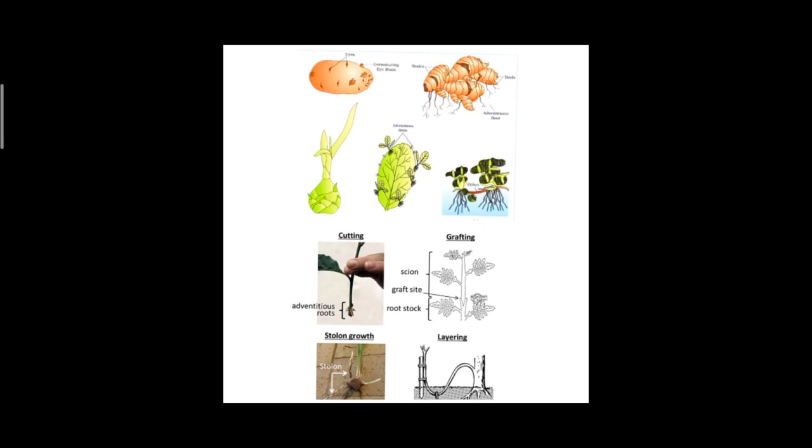There are two types of vegetative propagation. The first one is natural vegetative propagation and the second one is the artificial method of vegetative propagation. In natural vegetative propagation, the plant performs the reproduction method naturally. But in the second type, artificial reproduction, the plant is unable to do it naturally, so another organism helps with the method. For example, cutting the stem.